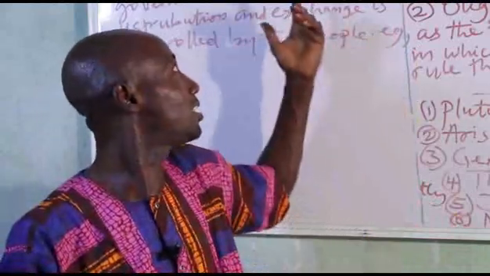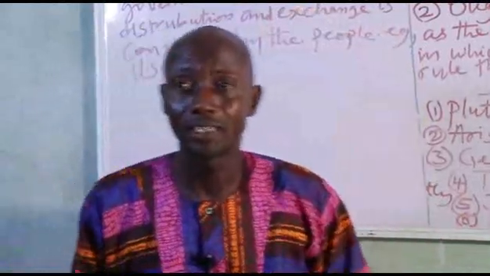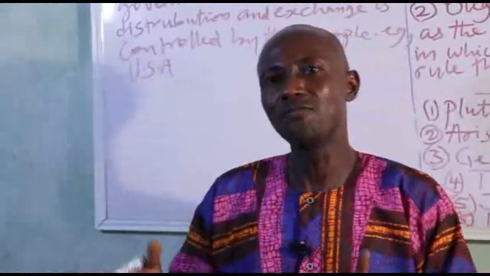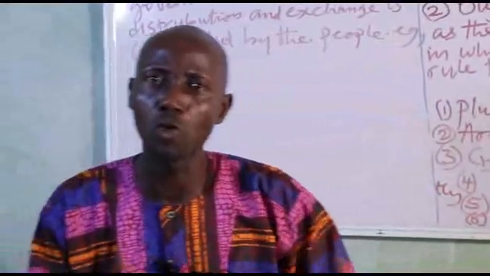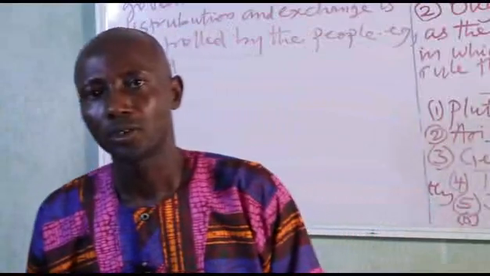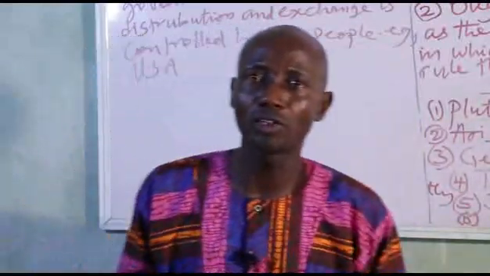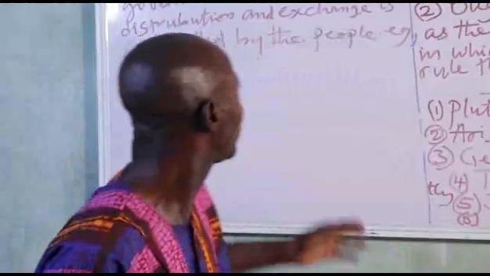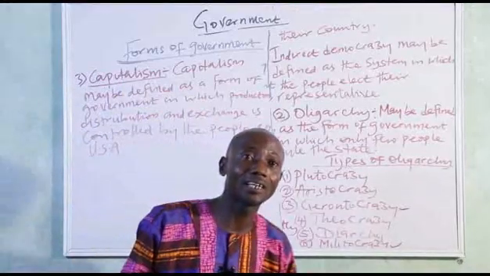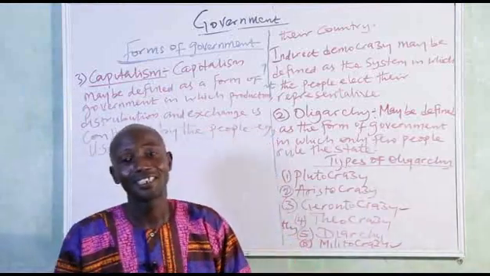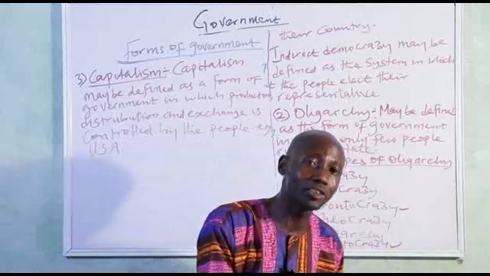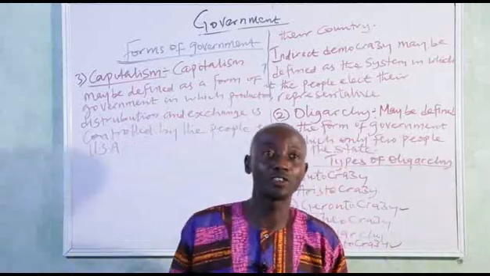Bourgeoisie in a capitalist state simply means the class of people that are involved in the production of goods and services. The class of people involved in the production of goods and services, they are known as what? Bourgeoisie. While proletariat are the people, like a civil servant, that buy what is produced by the bourgeoisie class.